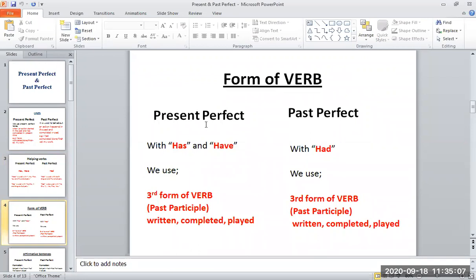Which form of verb is used? You can say it is the third form of verb, or past participle. The third form of verb is used in present perfect tense and past perfect tense. In both tenses, the third form of verb is used. और I must say that in all perfect tenses, third form of verb is used. ठीक है? जितने भी perfect tenses हैं, उनमें third form of verb use होती है. That is also called past participle. Right? Yashad and Manahid, I hope that you are getting it.